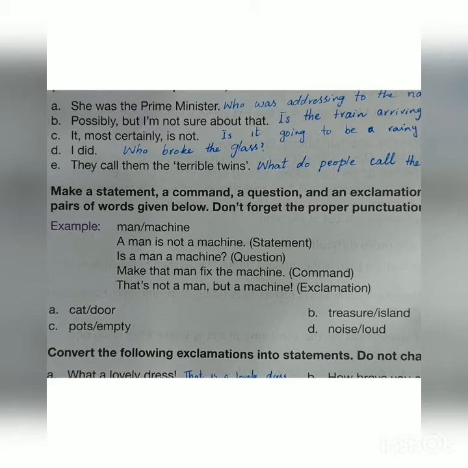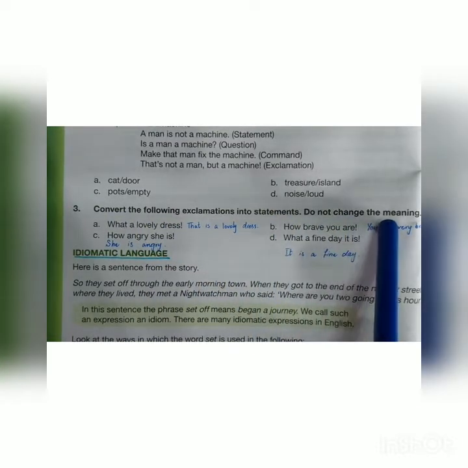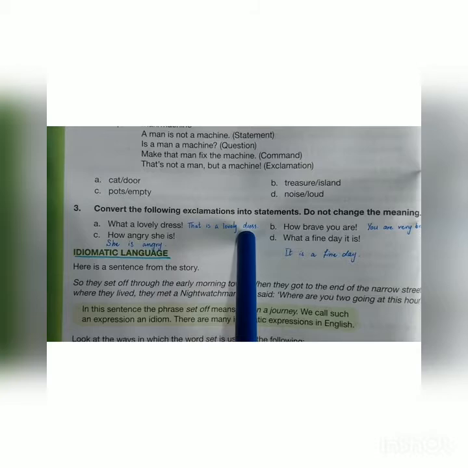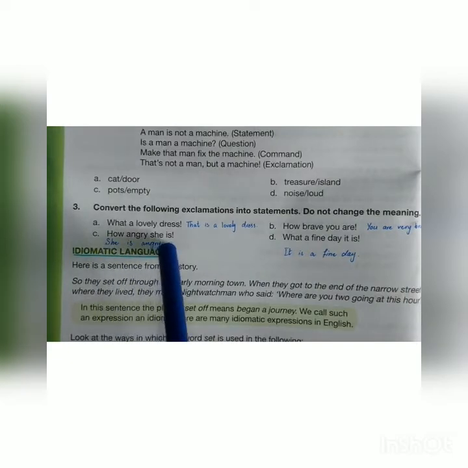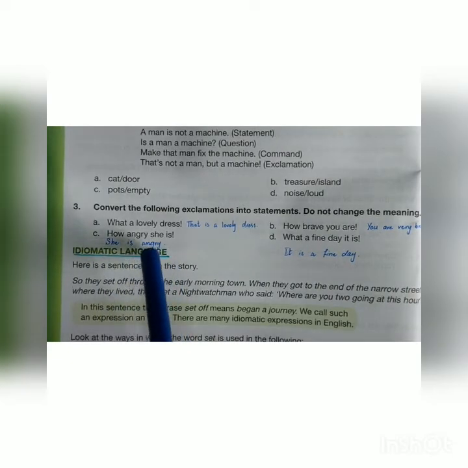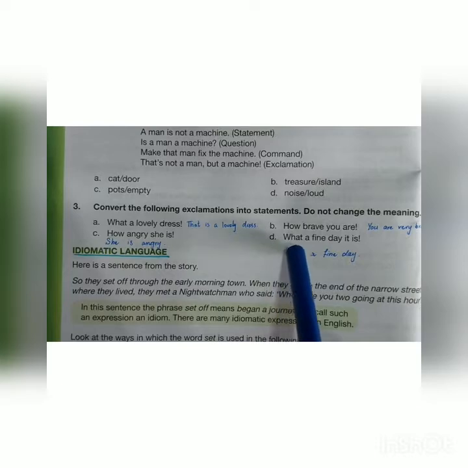Now let's move towards the next exercise. Exercise C3, convert the following exclamations into statements. Do not change the meaning. A. What a lovely dress. The statement will be that is a lovely dress. B. How brave you are. The statement is you are very brave. C. How angry she is. The statement is she is angry. The last one is what a fine day it is. And the statement will be it is a fine day.